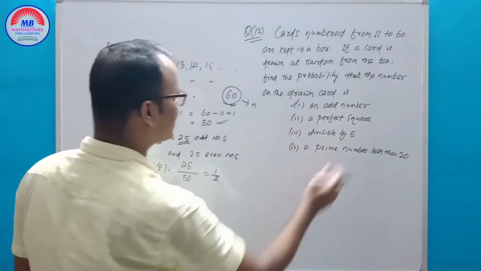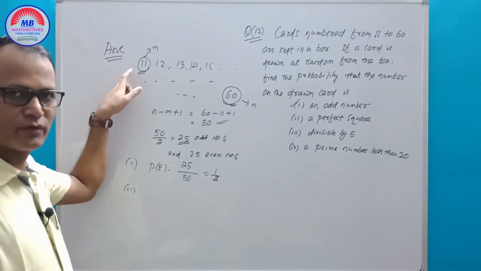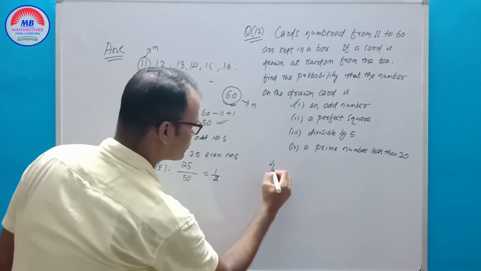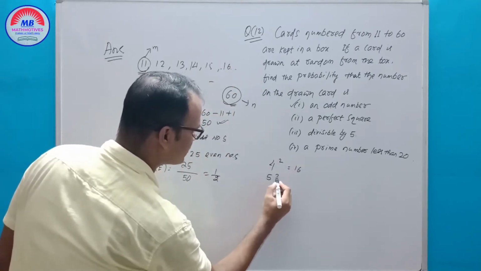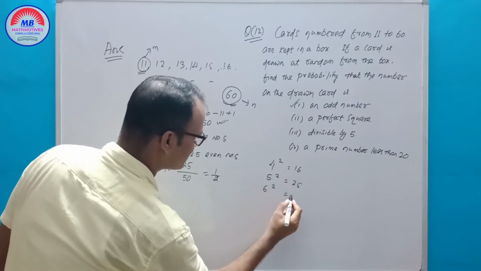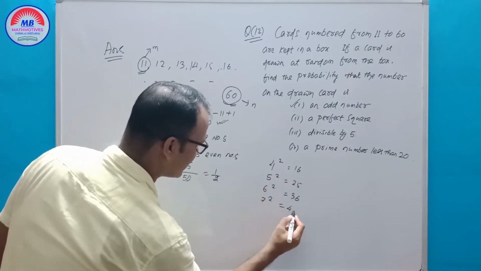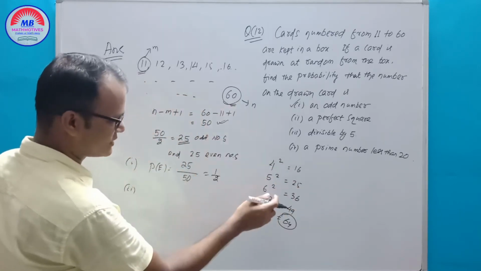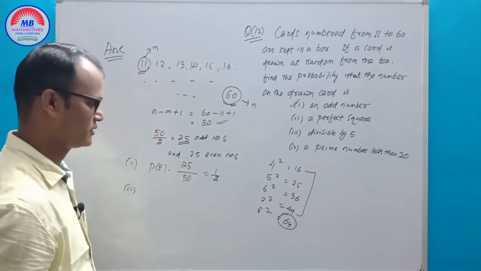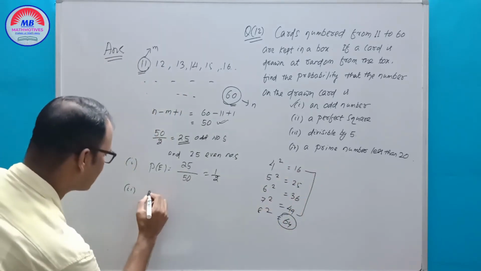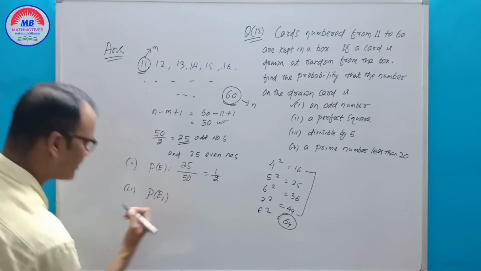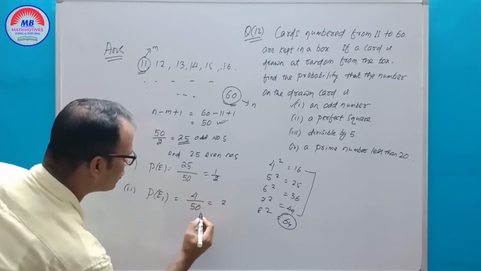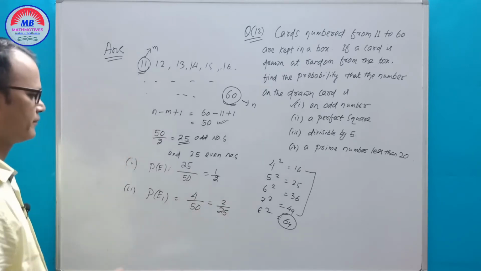Second is a perfect square. You see 11 is not a perfect square. So the next perfect square is 16, which is 4 square equal to 16. Similarly 5 square is 25, 6 square is 36, 7 square is 49, 8 square is 64. But 64 is more than 60. So we take these 4 numbers: 1, 2, 3, 4. For the perfect square, we can write the probability of the event as 4 by 50, which is equal to 2 by 25.